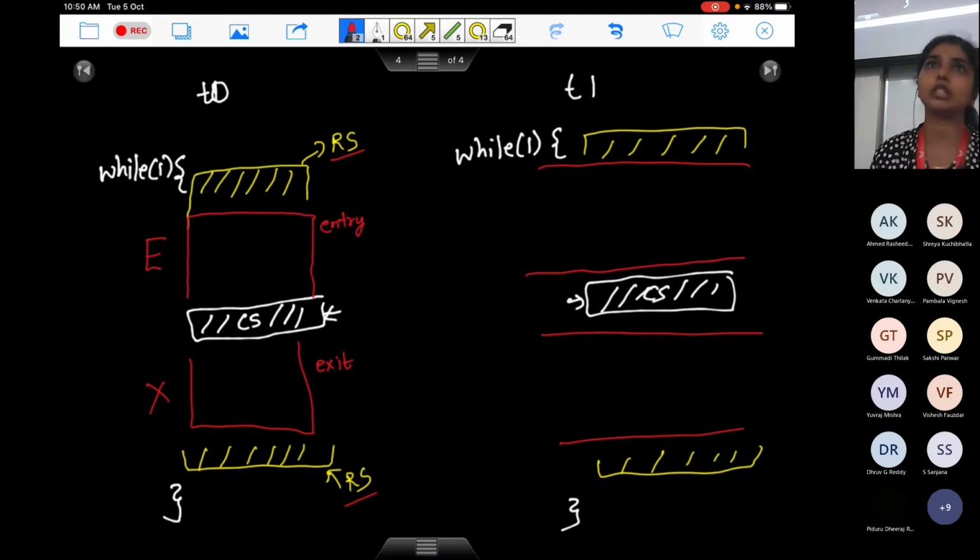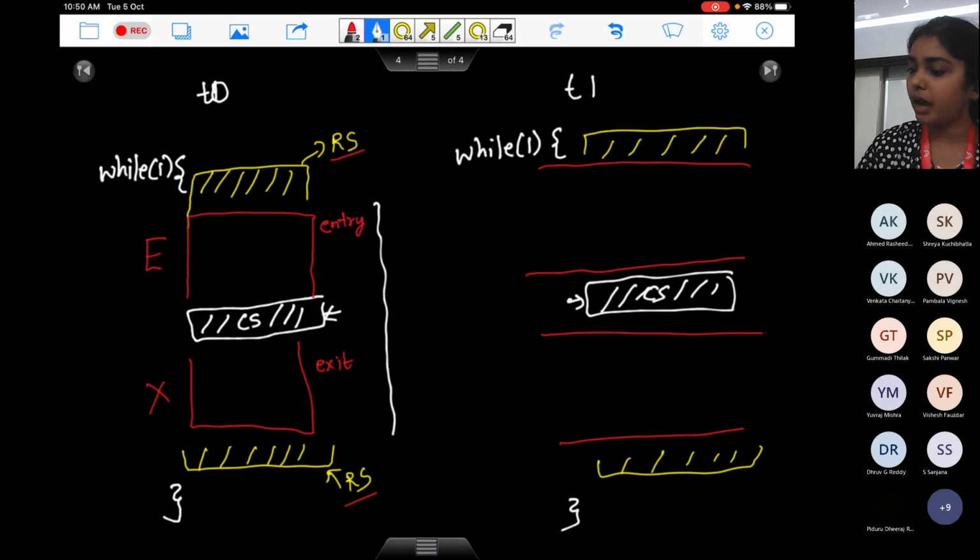Just some notation which will help us understand the solution. Now I am going to give you a perfect solution and you are going to explain to me how it is a perfect solution. It will require some involved thinking here. So what I'm going to do is I'm going to have 3 more shared variables. Yesterday we were trying to work with just 1 more shared variable.